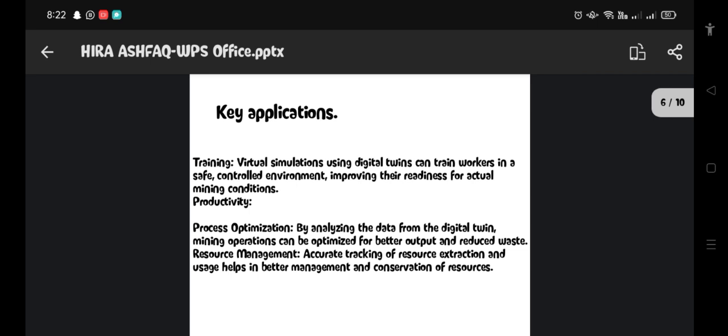Productivity and process optimization. In optimization, by analyzing the data from the digital twin, the mining operations can be optimized for better output and reduced waste. The third point I also want to discuss is resource management. In resource management, accurate tracking of resource extraction and usage helps in better management and conservation of resources.